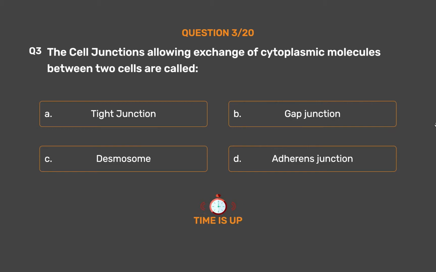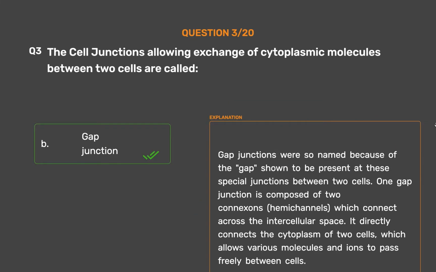The correct answer is option B. Gap junction. Gap junctions were so named because of the gap shown to be present at these special junctions between two cells. One gap junction is composed of two connexons, or hemichannels, which connect across the intercellular space. It directly connects the cytoplasm of two cells, which allows various molecules and ions to pass freely between cells.